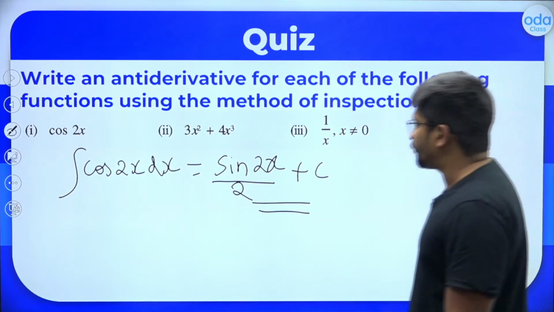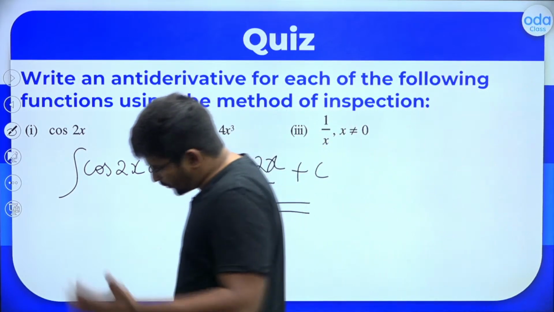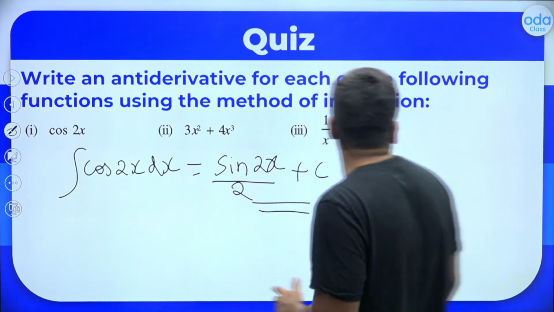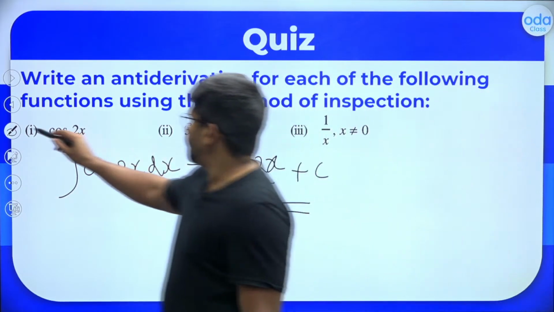So the integral of cos 2x dx will be, first, the integral of cos is sin. So sin 2x whole divided by 2. Fair enough?